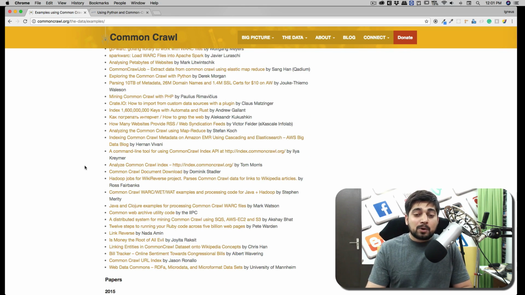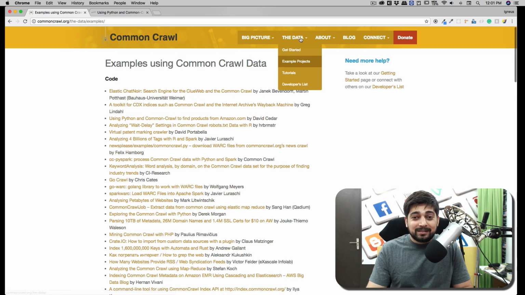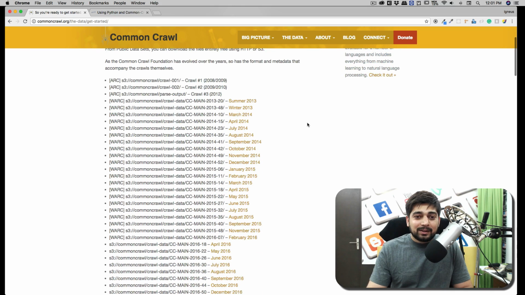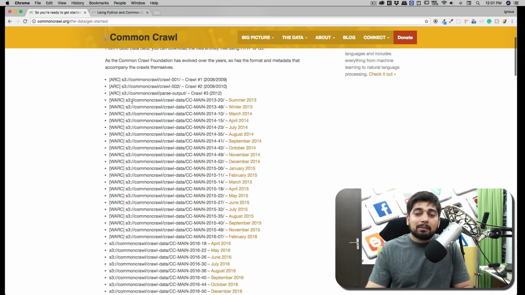But again, processing this kind of petabytes of data is not at all possible with any ordinary computer. Now, if you look at this data set here, I was looking around to find a couple of data sets, and these data sets are really gigantic. If you go into this data and get started, notice the data set which is available, obviously they are using Amazon services to host this kind of data. Just look at this one, which is summer 2003.